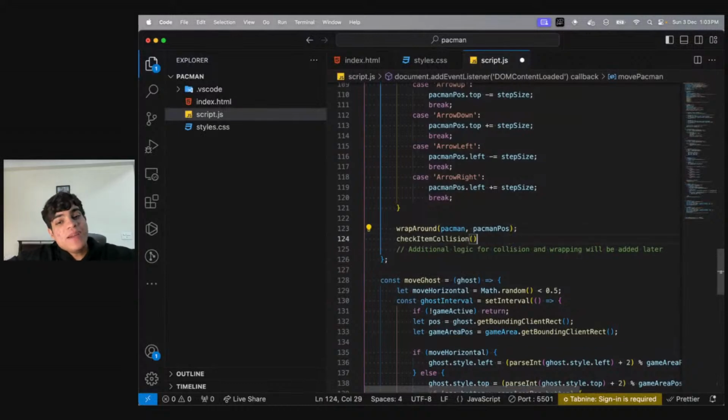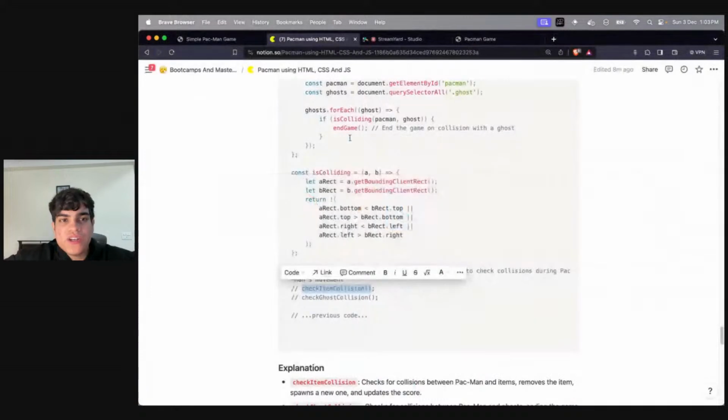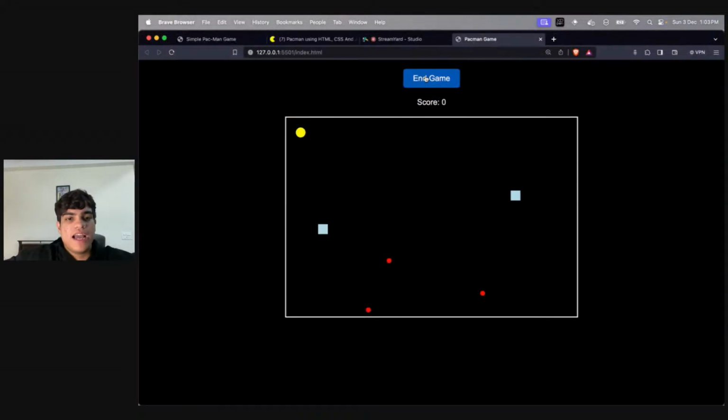Why? Because every movement of Pac-Man will define that. What do you think? I believe this is it. The moment you do this, your game becomes playable. If you start moving, you'll see that with every item I eat, my score increases.